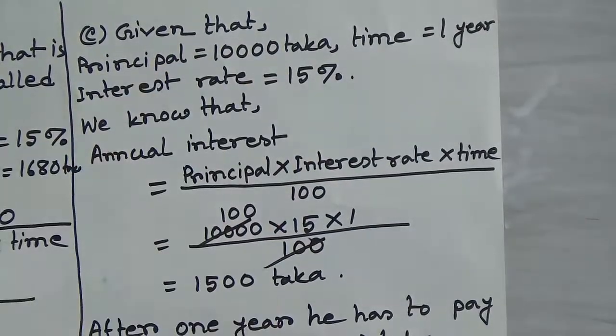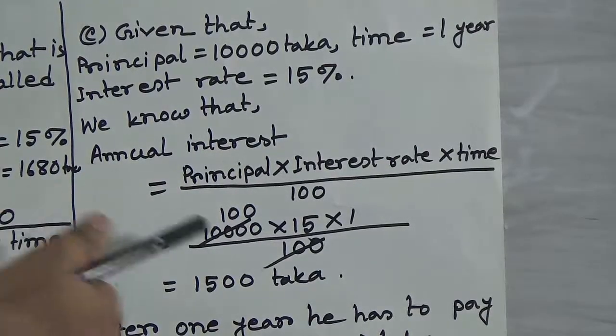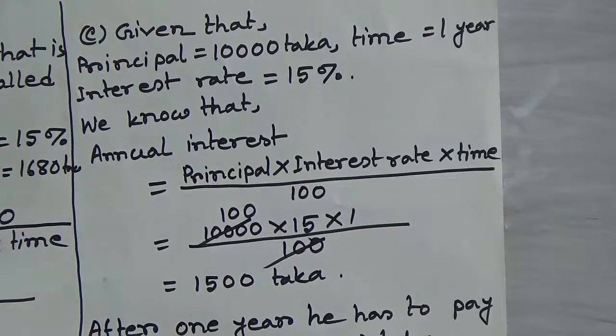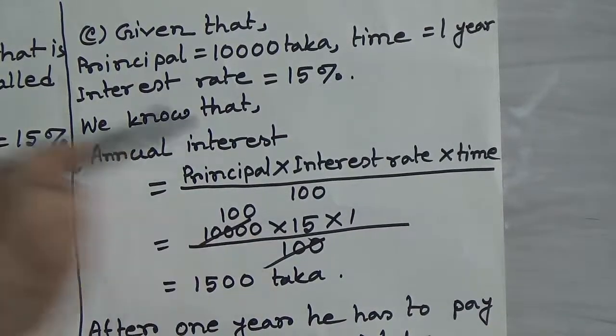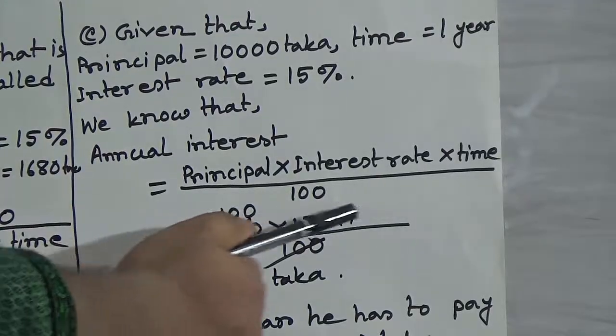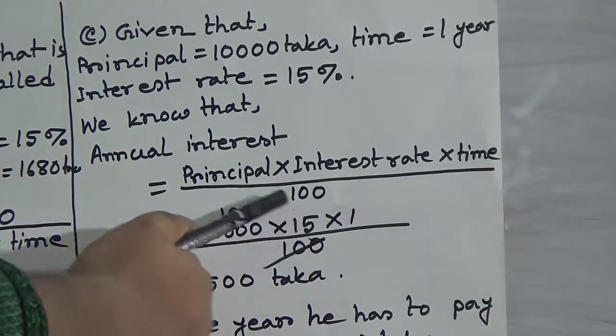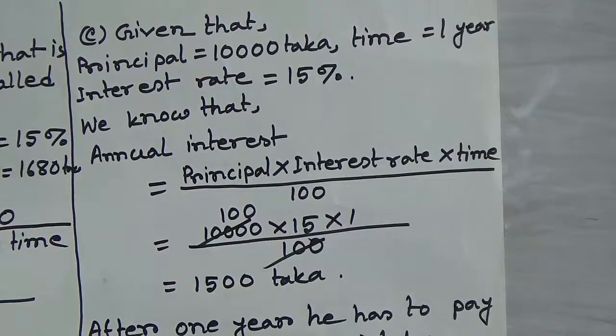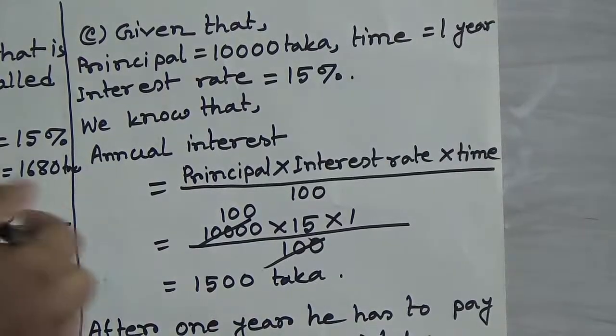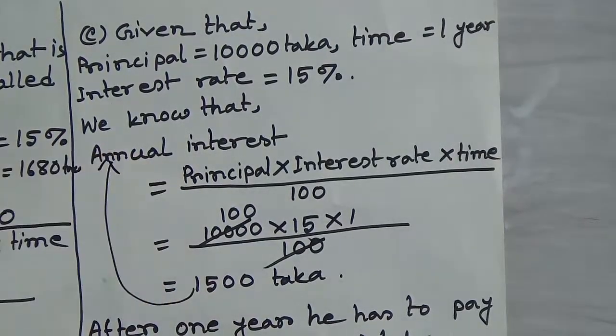Time means 1, divided by 100. Now we cut 10,000 by 100 and we get 100. 100 is multiplied with 15 and 1. 15 and 1 means 15, and 15 multiplied with 100 will be 1500 taka. 1500 taka is the annual interest.